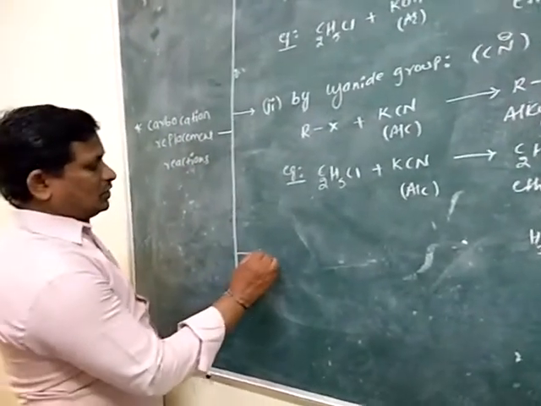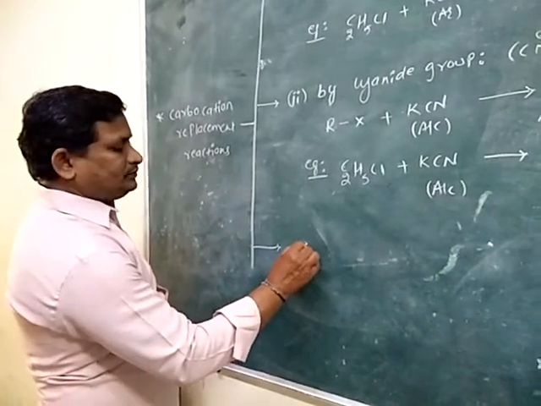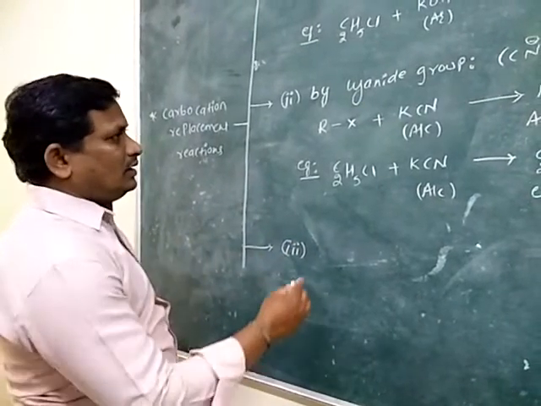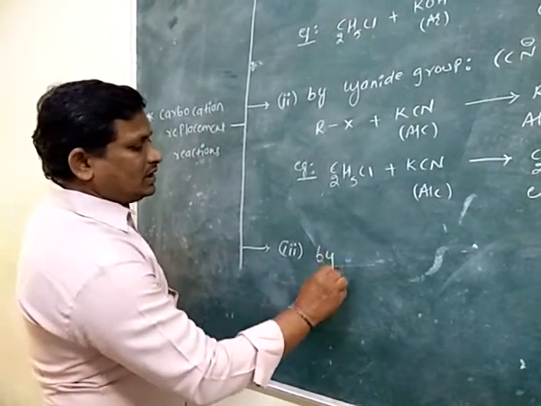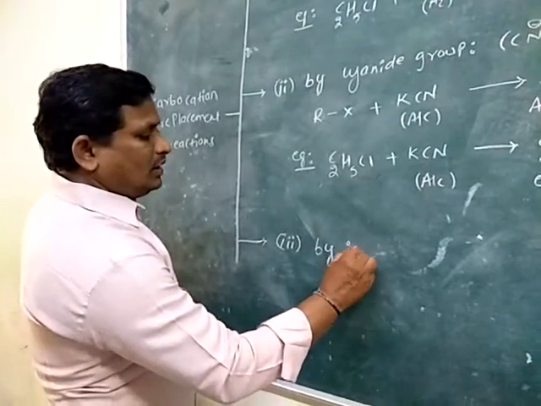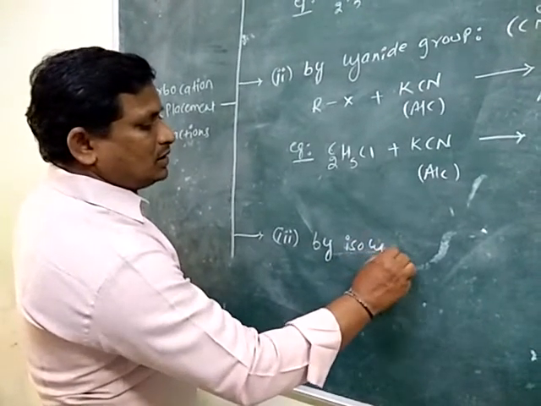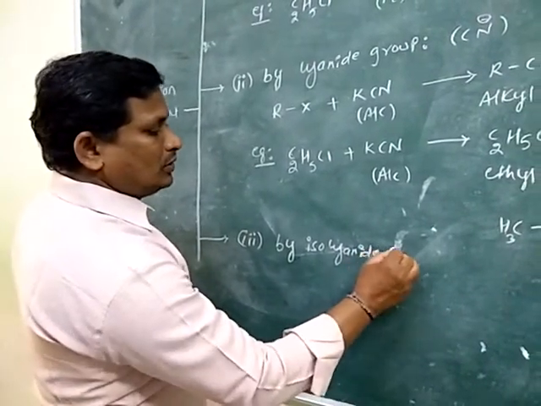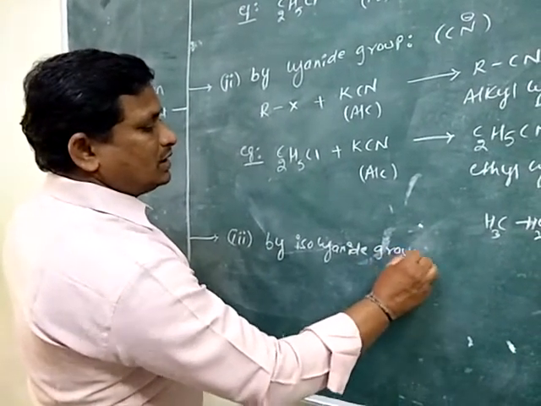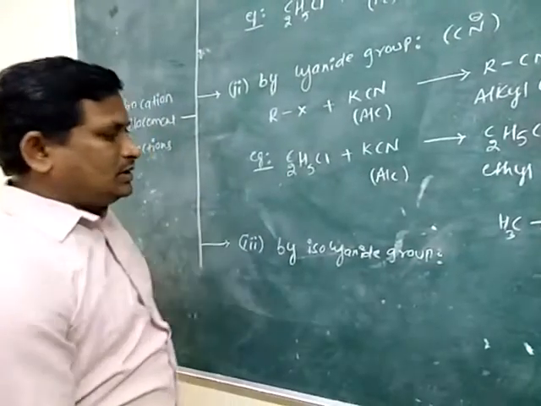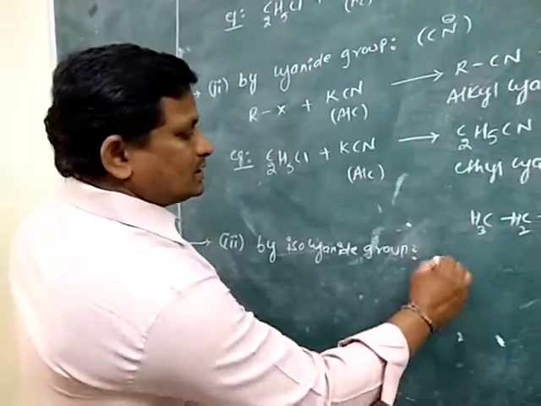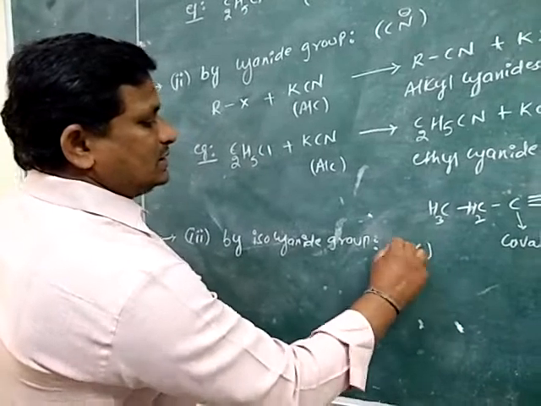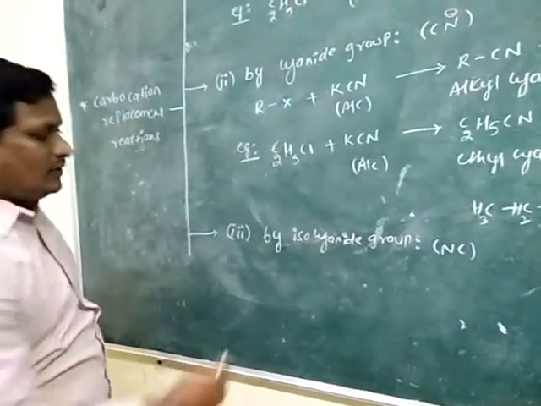Then the third replacement reaction is carbocation replaced by isocyanide group. Isocyanide is NC.